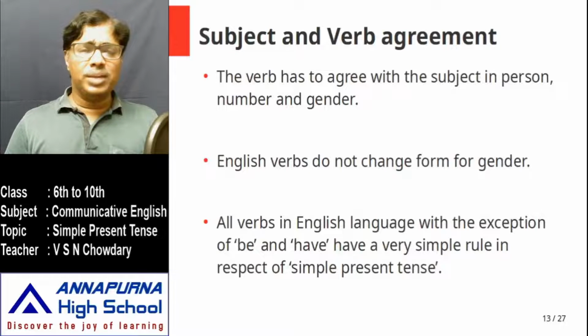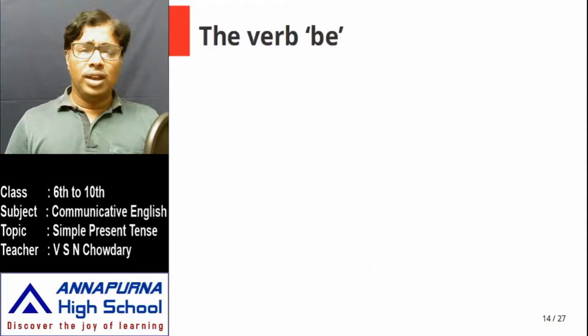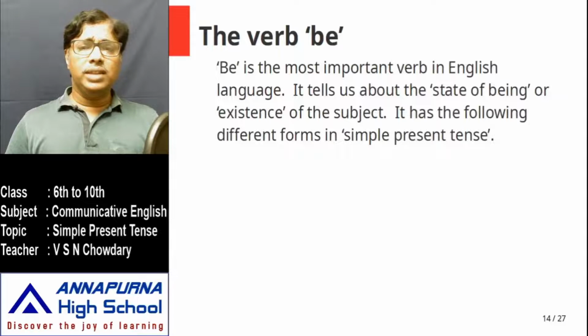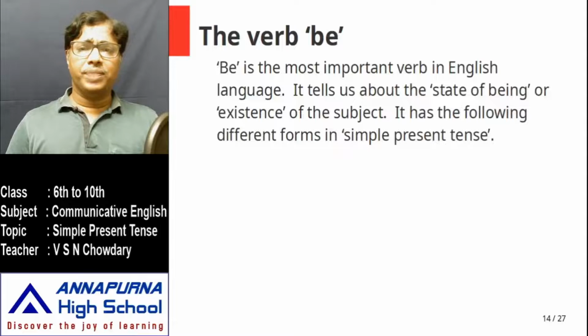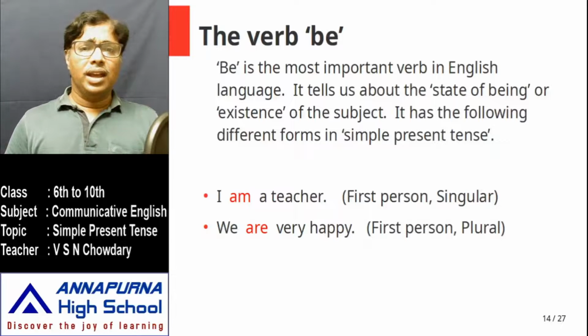and fortunately I don't have to tell you these rules because you are already familiar with these two verbs, be and have. So let us look at the verb be. Be is the most important verb in English, and it tells us about the state of being or existence of the subject. In fact you all know how to use this verb be. Look at this. I am a teacher. So in this, the verb be becomes am.